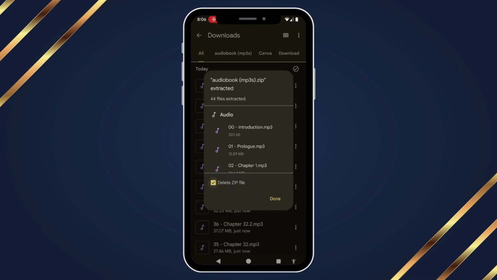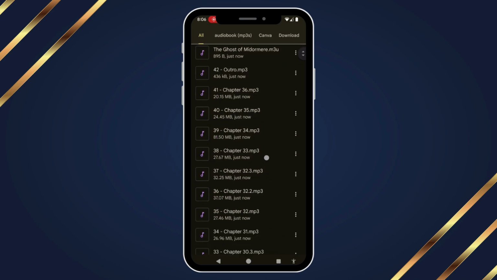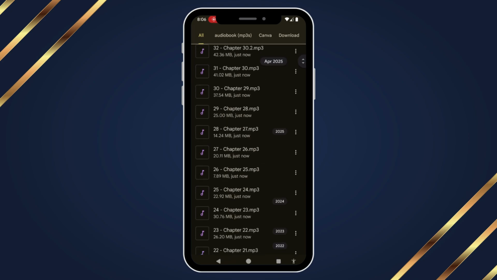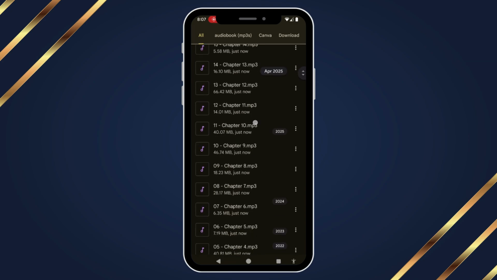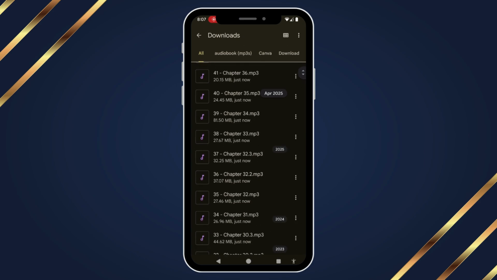I'm going to go ahead and click delete zip file. You can choose whether or not to do that. It's just a little bit tidier if you do. Now you'll see you'll have a different file for every single chapter, as well as a file for the intro, the outro, etc.